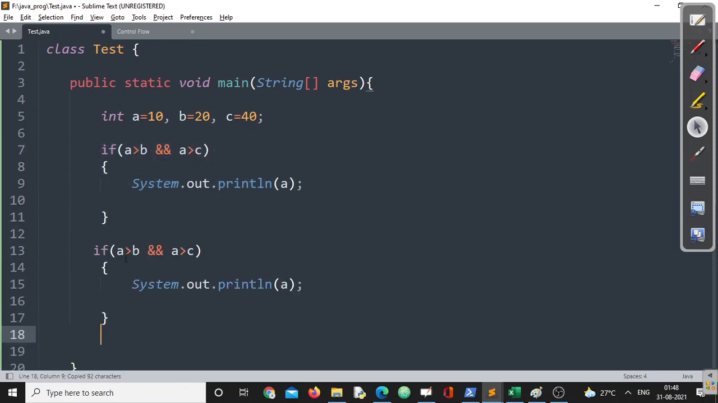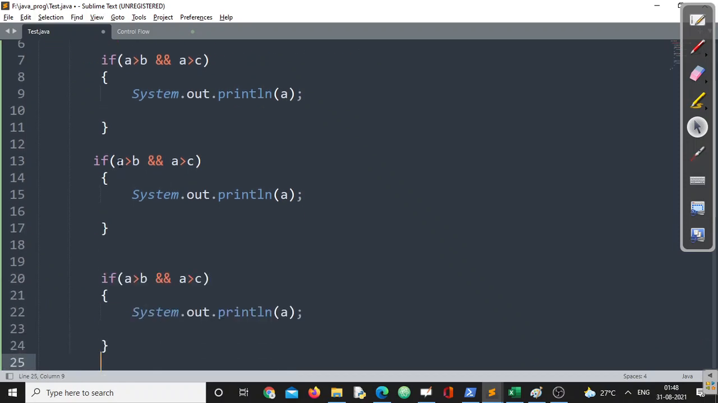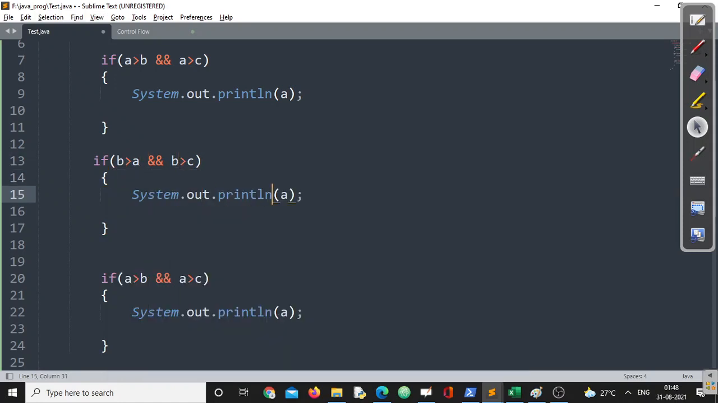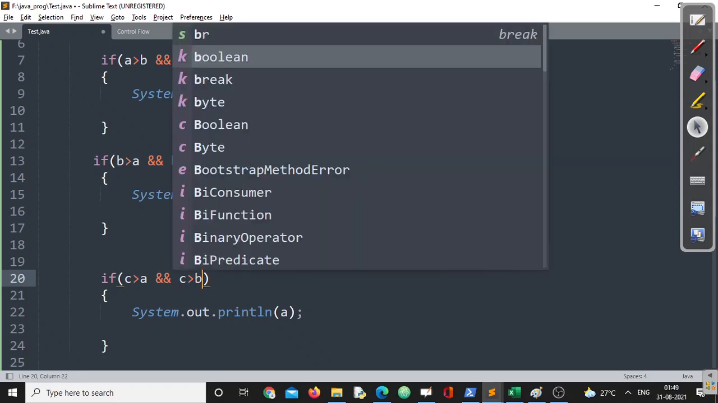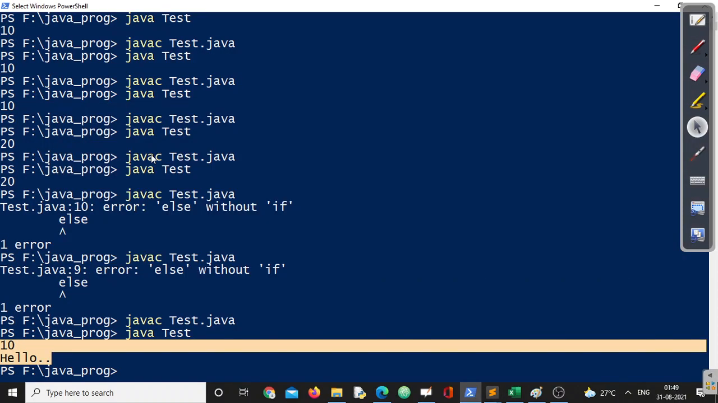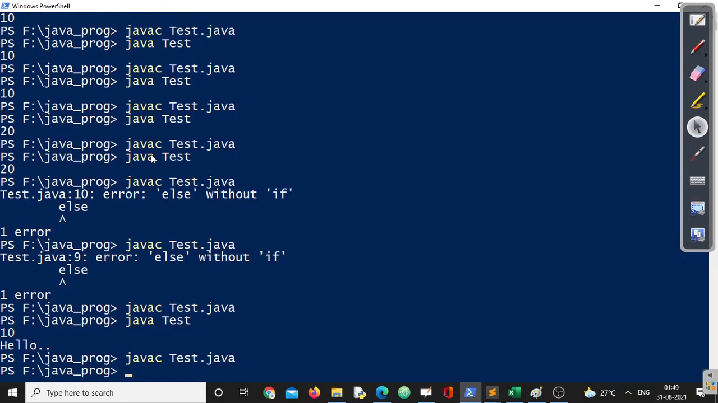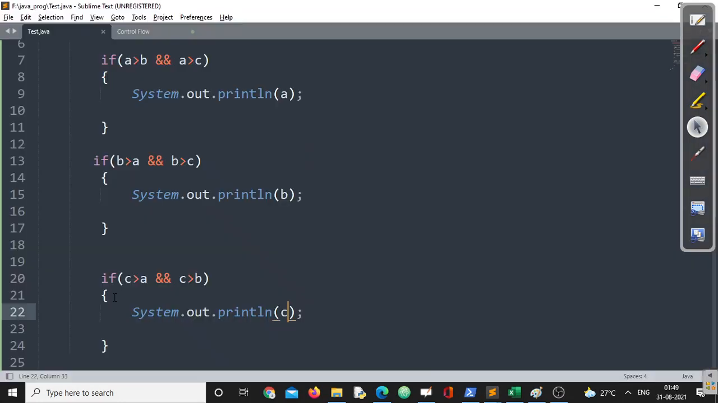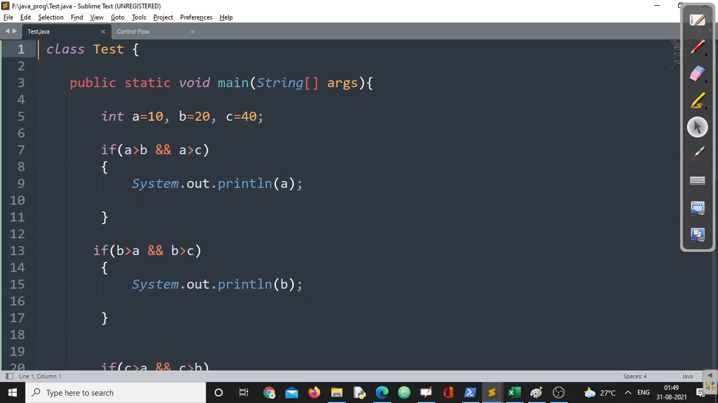Next we are going for if only. We are not writing else here. Let's see. If we write again here b greater than a followed by b greater than c, which one is highest? Of course, b is the highest. Similarly, if you write c greater than a followed by c greater than b, you can say, sir, c will be the highest, right? Okay. If you compile this program, the code will compile fine, and we can say the highest is 40. If you cross check, the highest number among all three numbers that we have taken is 40, right?